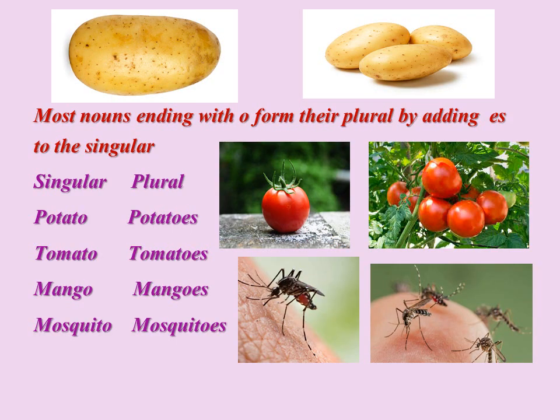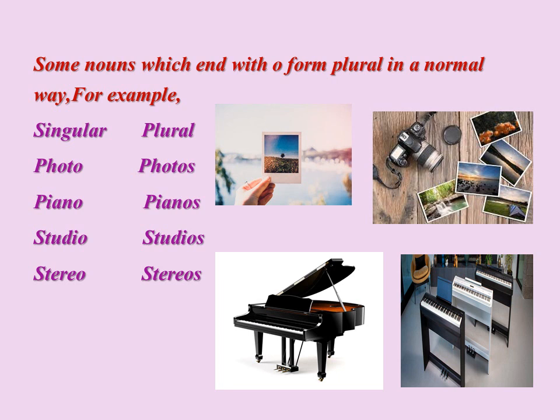Most nouns ending with o form their plural by adding es to the singular. Potato becomes potatoes. Tomato becomes tomatoes. Here, as you can see, after o we are adding es. Mango becomes mangoes. Mosquito becomes mosquitoes. Some nouns which end with o form plural in a normal way. Without adding the es, we can just add s. Photo becomes photos. Piano, pianos.